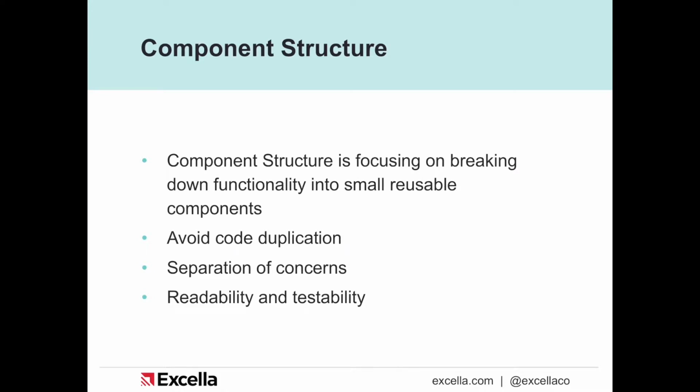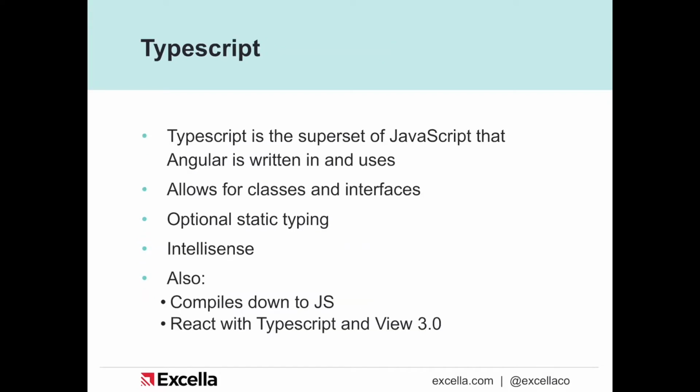So we'll talk more about component structure and reusability, but we'll now move on to our next topic, which is TypeScript. TypeScript is a superset of JavaScript that Angular is written in and uses. It allows for classes and interfaces to be implemented into your JavaScript code. It allows for optional static typing, and it allows for IntelliSense, so whatever you use to edit your code can know more about what should be in there, what properties you can use, and what functions you can call on certain objects. It's a super useful thing, so we'll take a look at that.